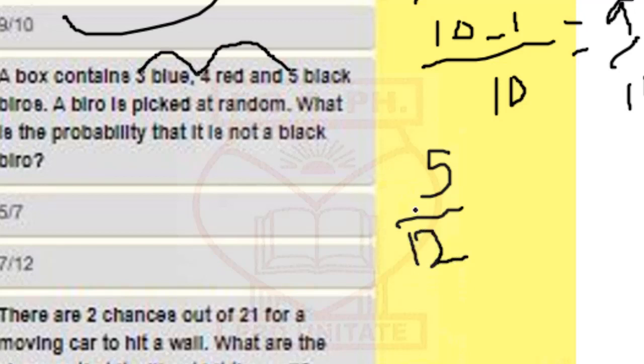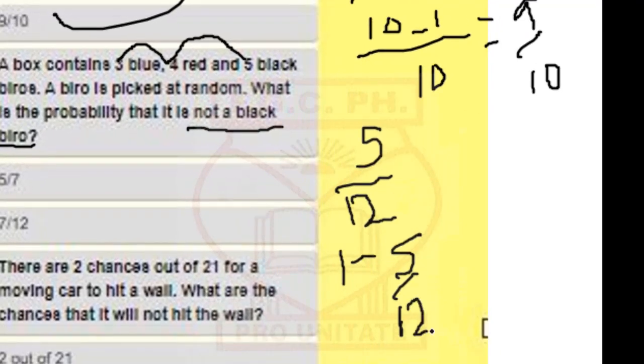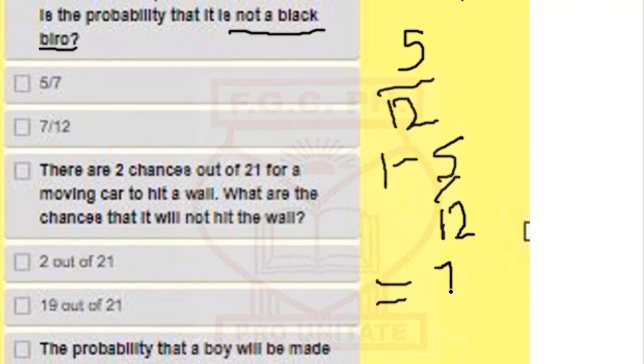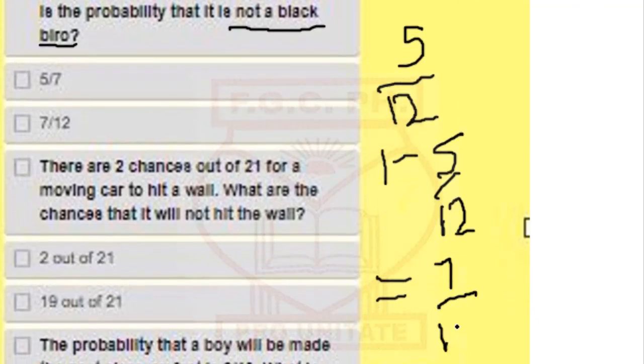So for it to be not a black barrel, the answer should be 1 minus 5/12. Just go about it like we did before, and you'll be out with 7/12. So that's the answer.